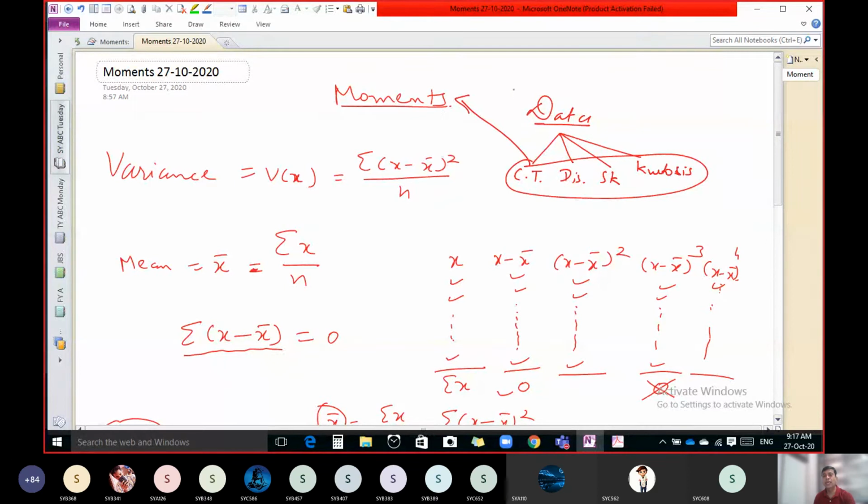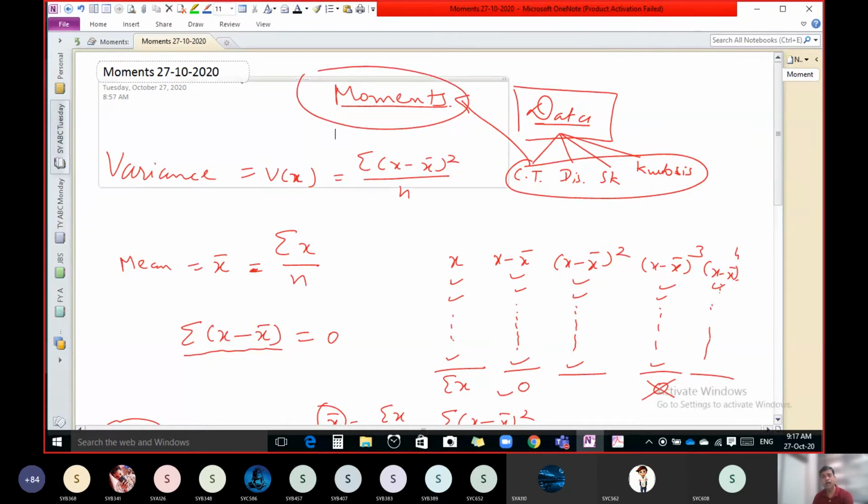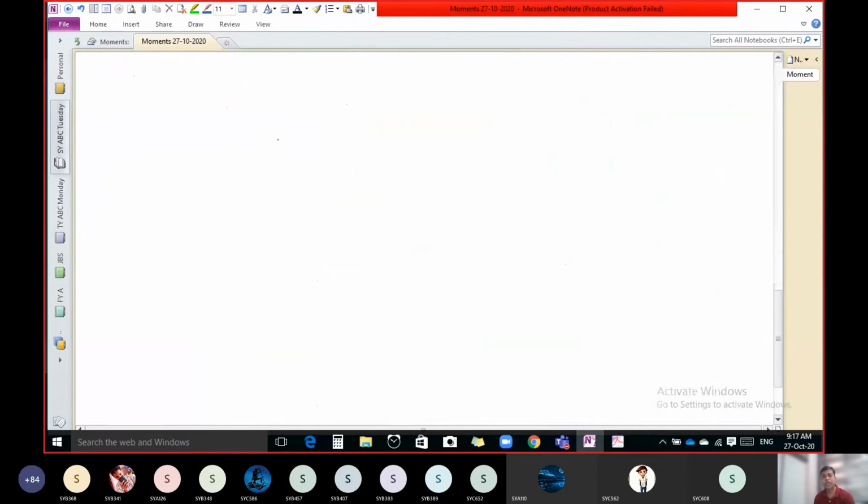So to study the data properly, we require these four measurements, and to calculate these four measurements, we have to use moments. Okay, now let us start. Moments. There are two types of moments. One is raw moments, other one is central moments. Let us discuss.